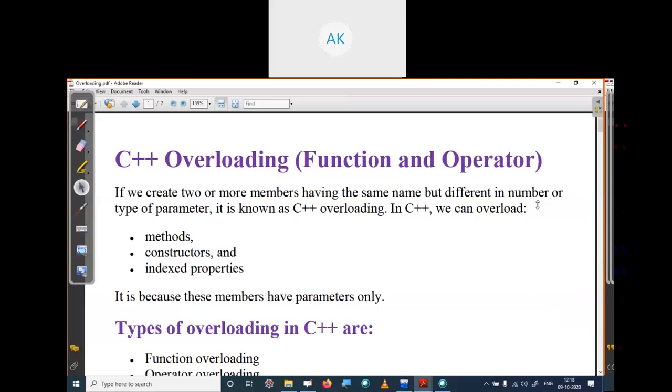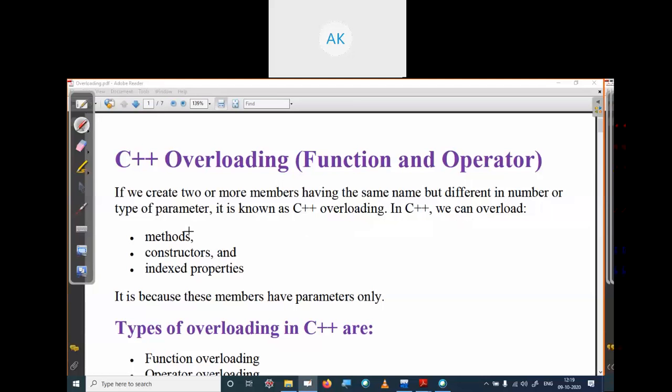So start with overloading in C++. There are several overloadings in C++. So what is the meaning of overloading? If we create two or more members having the same name but different arguments, in these members we have different numbers and types of arguments, it is known as overloading. Overloading means member functions, and maybe a constructor or other operator, have the same name but a different number of parameters or types of arguments.